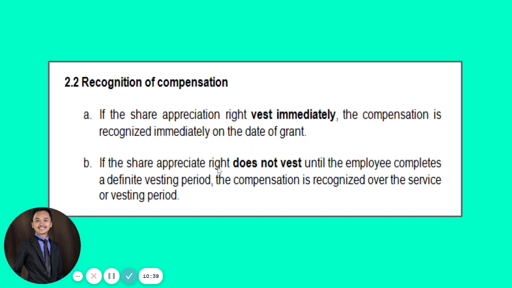But if the share options do not vest until the employee completes a definite vesting period, the compensation is recognized over the service or vesting period. So just like in share options, it will be recognized on a staggered basis or on an installment basis throughout the vesting period, whether it's 2 years, 3 years, or so on. All right.